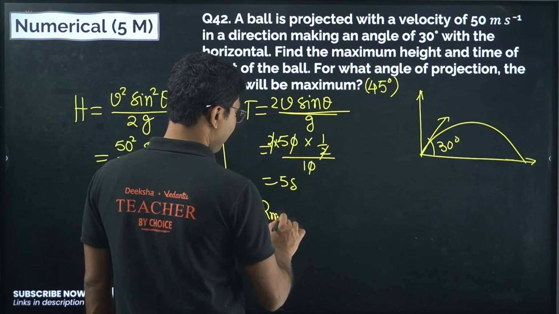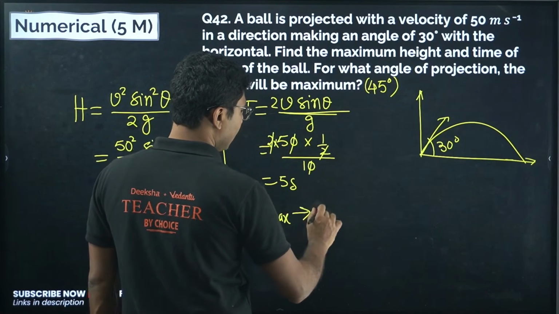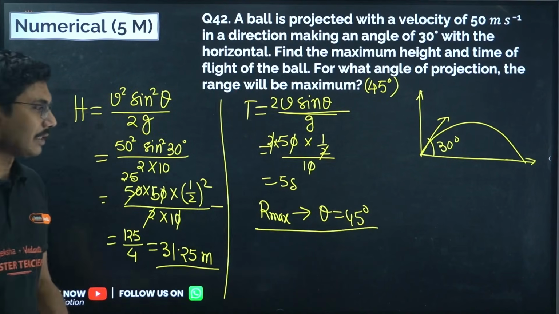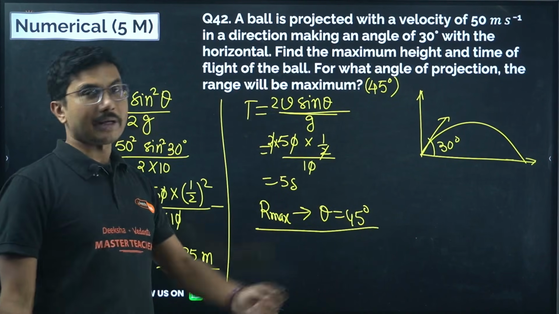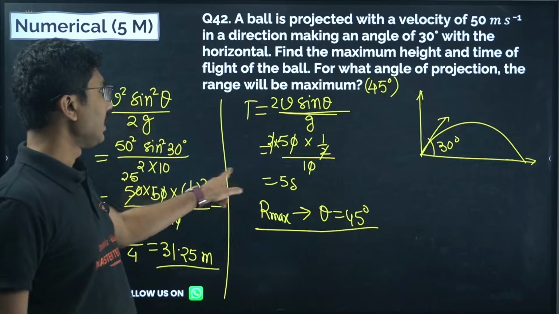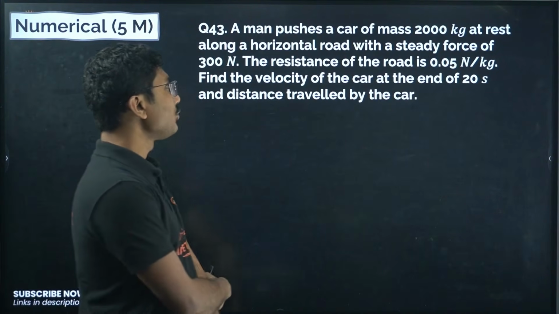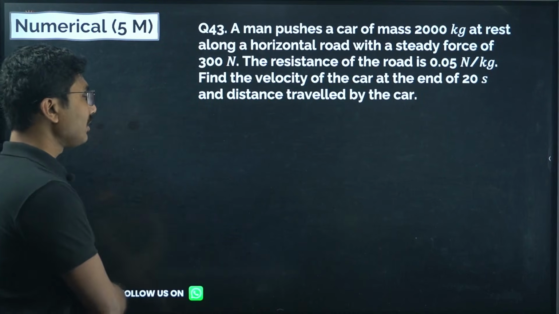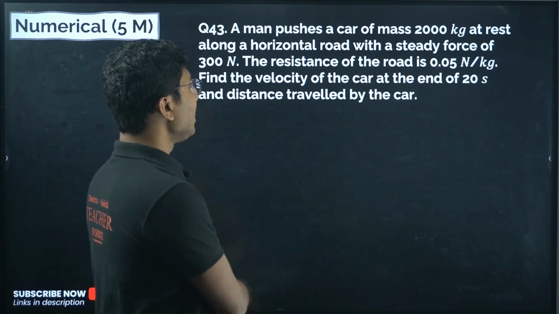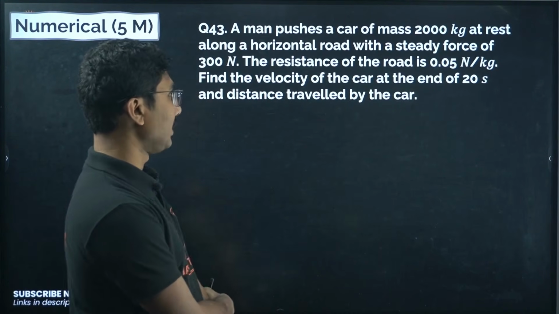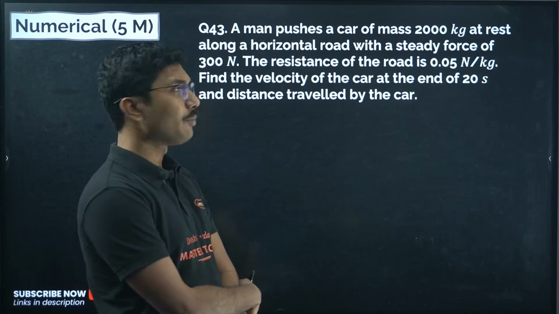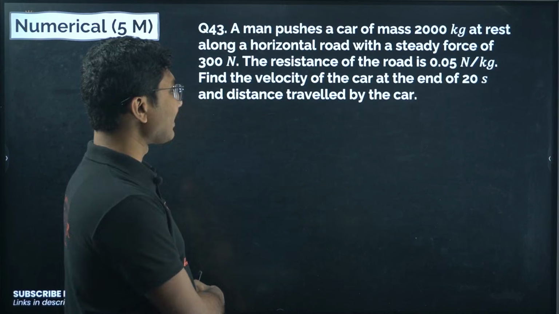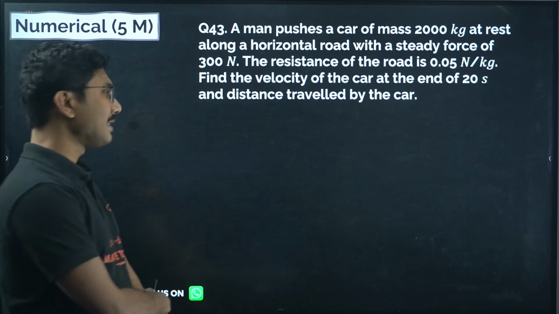Range will be maximum if theta is 45 degrees. This is always, no matter what is the case, whatever is the problem, range will always be maximum for theta 45 degrees. Next question. A man pushes a car of mass 2000 kg at rest along the horizontal road with a steady force of 300 Newton. The resistance of the road is 0.05 Newton per kg. Find the velocity of the car at the end of 20 seconds and distance travelled by the car.